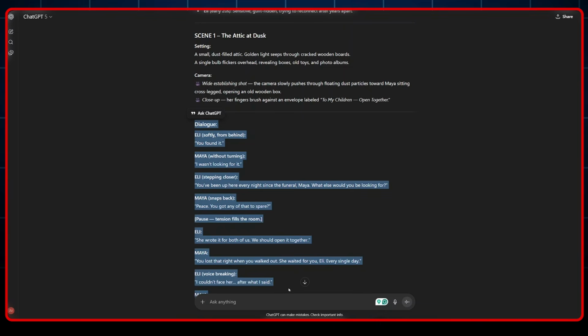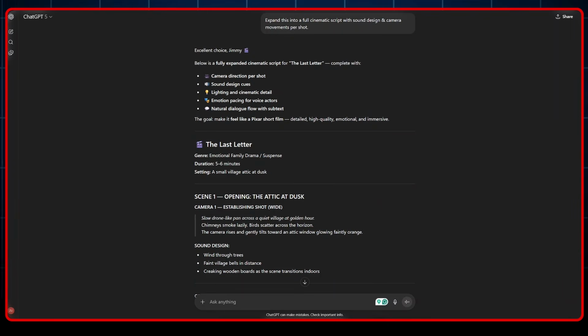And below was the first scene, the setting for the first scene, the camera angle, and this was the dialogue. Once ChatGPT writes the entire story for you, I highly recommend you copy it and paste it in a Google Doc and edit your story from there. Add your own emotions, your personal preferences, your own words, your own feelings, just to make it more personalized.